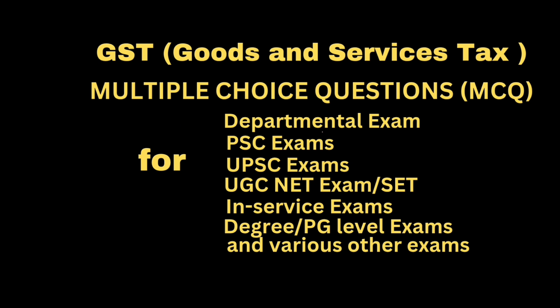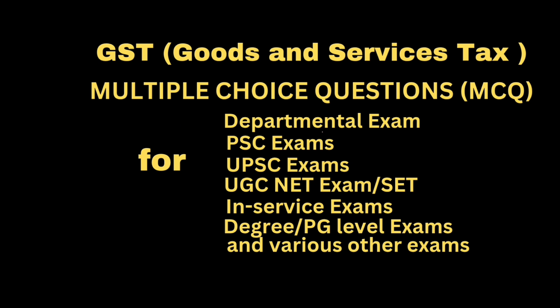The next question. Composition taxpayer is required to file return in form number. Answer, GSTR 4. Question. Any modification or deletion done by the recipient to the details contained in form GSTR 2 shall be communicated to the supplier in. Answer, form GSTR 1A. Question. Every taxpayer paying tax under composition scheme shall file the return in. Answer, form GSTR 4 by 30th April following the end of such financial year.